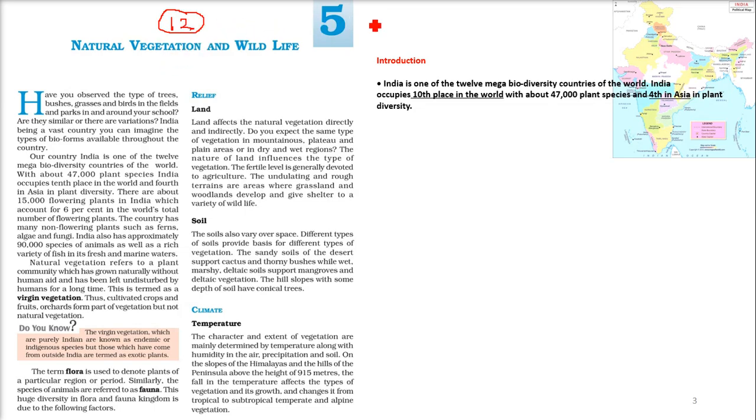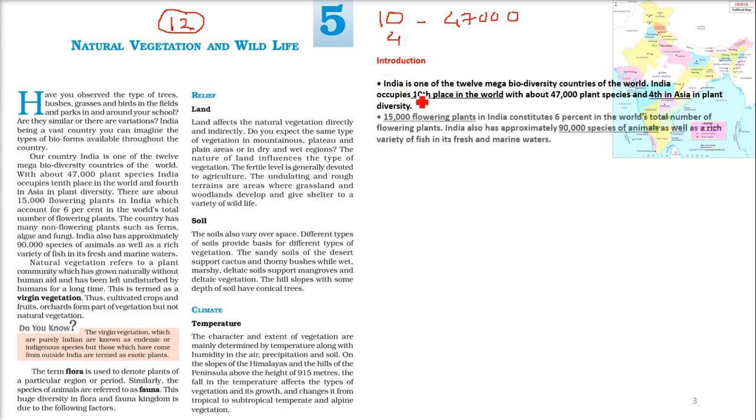India occupies 10th place in the world with about 47,000 plant species. Different types of plants we have. And in Asia, the continent in which we reside, we are in 4th place in terms of plant diversity.